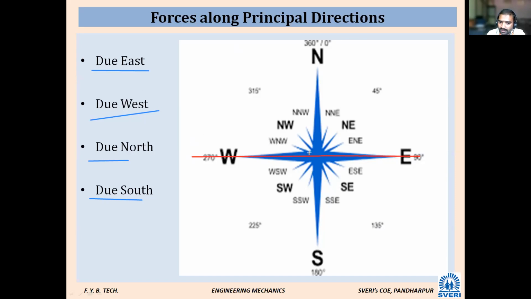Due north means the force is moving towards the north direction only. Due south means the force is moving in the south direction only. Whenever there is a term like due east, due west, whichever direction they are mentioning, the force is moving in that same direction. Clear this one? Due east, due west.